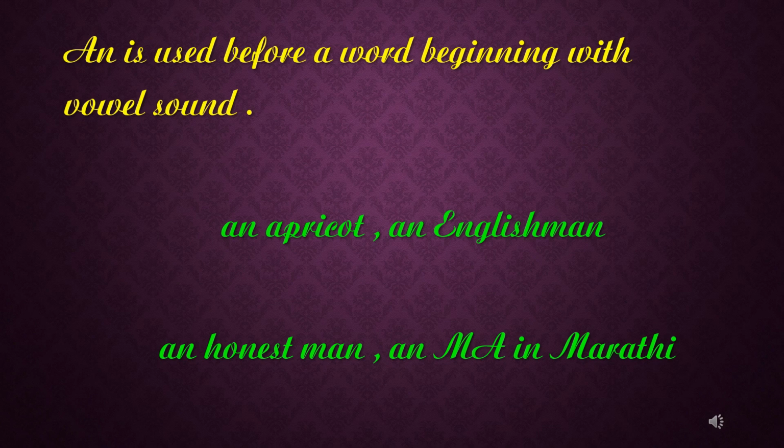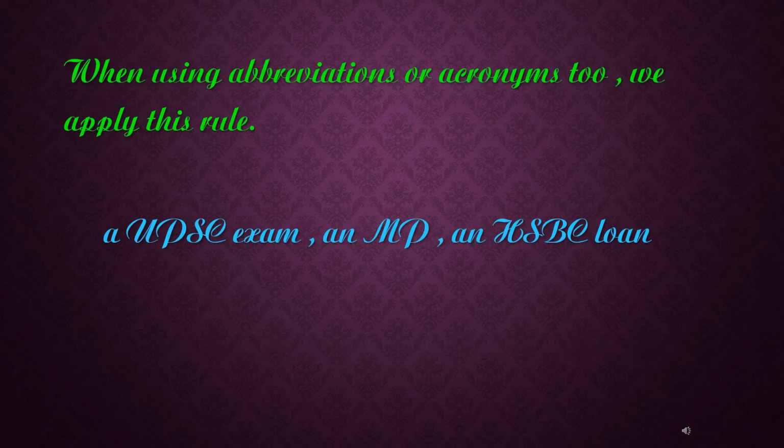In each of the examples in the second set, though the word after the article starts with a consonant letter, what we hear when the word is spoken is a vowel sound: O in honest and A in MA. We use an before such words. When using abbreviations or acronyms too, we apply this rule.